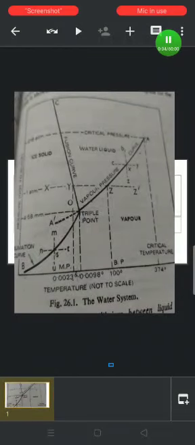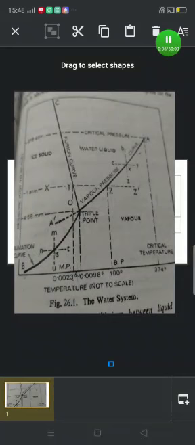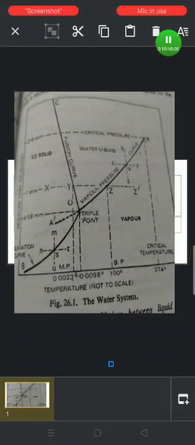Now, in this lecture, we shall study the water system, a discussion of some important heterogeneous systems from the standpoint of the phase rule. Water can exist in three possible phases: solid, liquid, and vapor. Hence, there can be three forms of equilibria: liquid-vapor, solid-vapor, and solid-liquid.